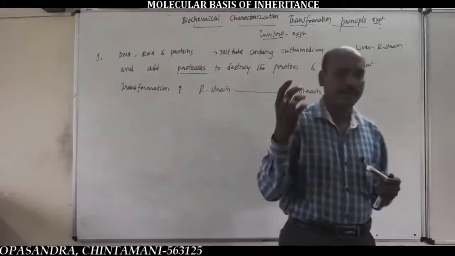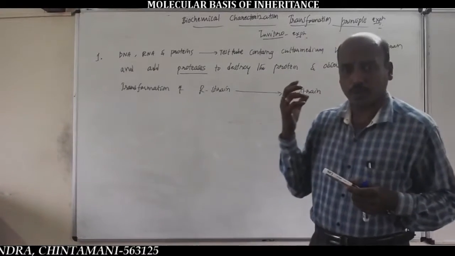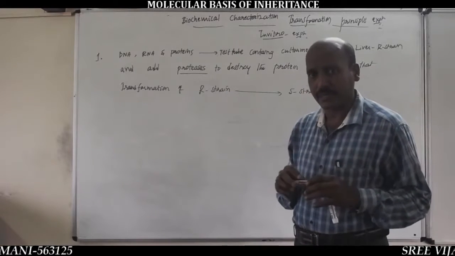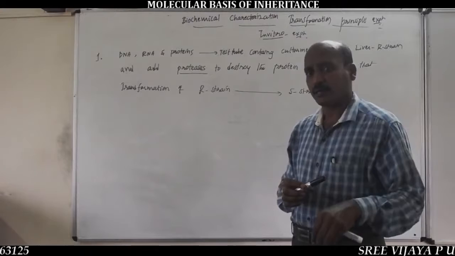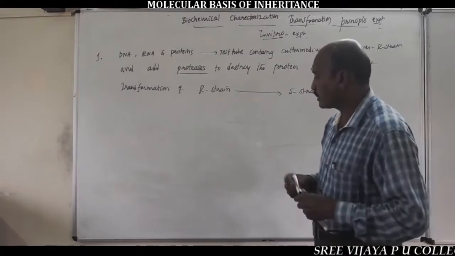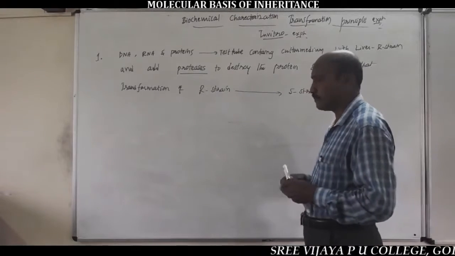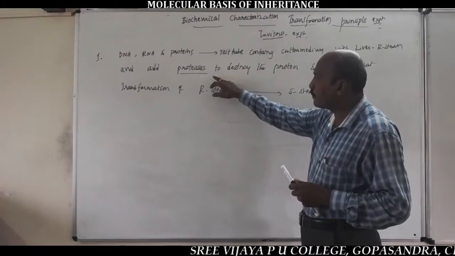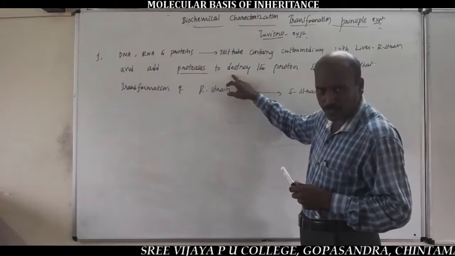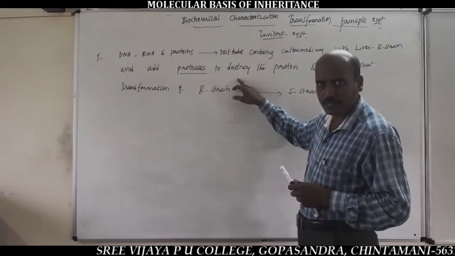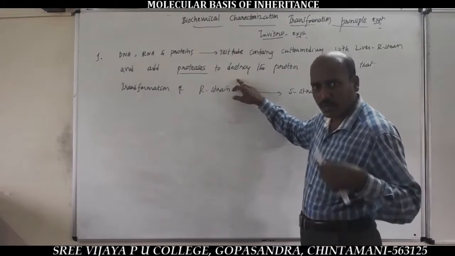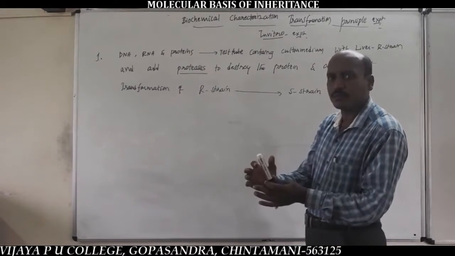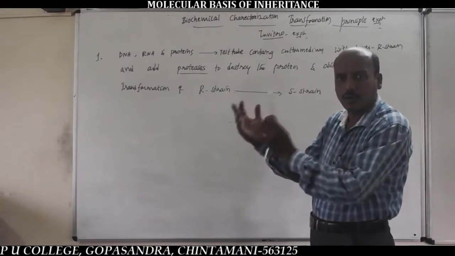The DNA, RNA and proteins of heat-killed S-strain bacteria were kept in the test tube containing culture medium with live R-strain bacterial cells and proteases to destroy the proteins, and it was observed that some R cells are transformed into S cells, S colonies.